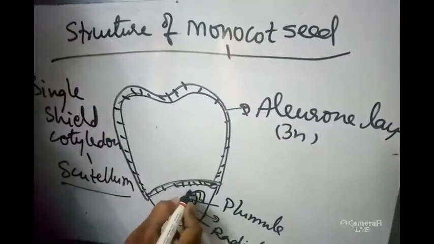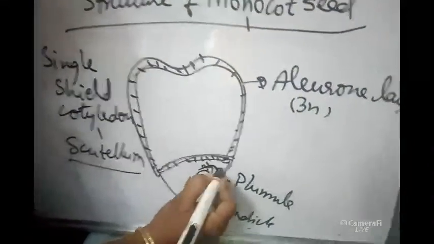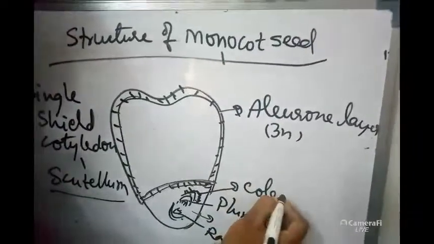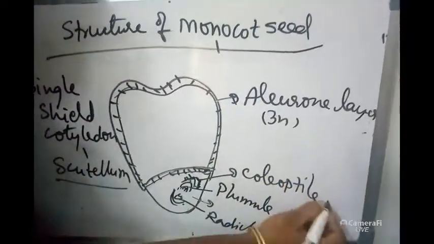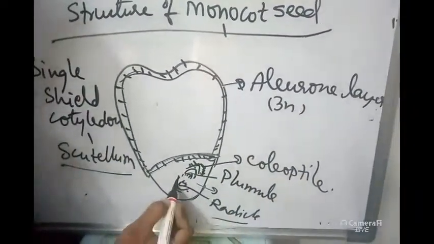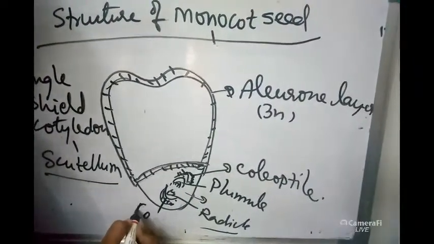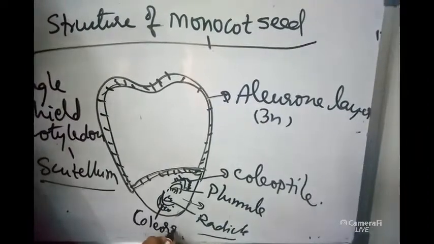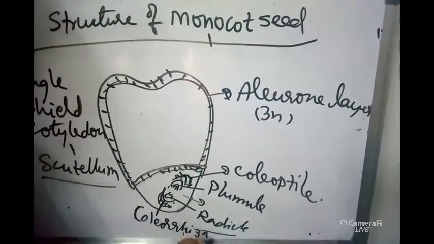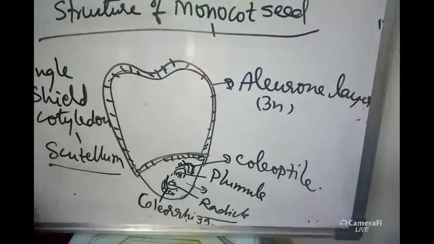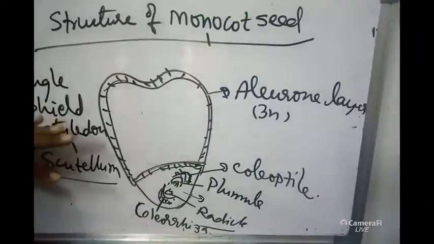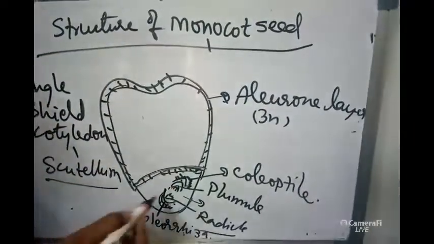Surrounding the plumule, a sheath-like structure will be present. This is called coleoptile. Surrounding the radicle, a sheath-like structure will be present. This is called coleorhiza. So this is the structure of the embryo.